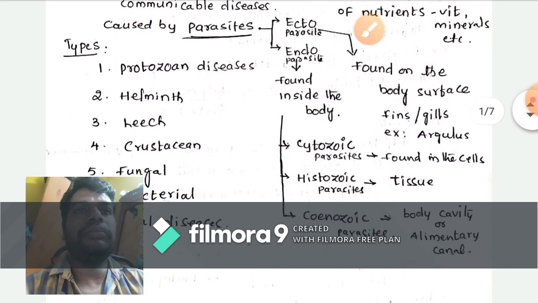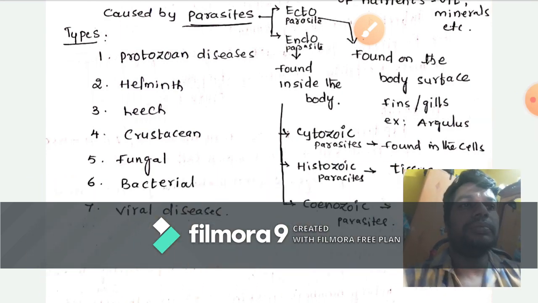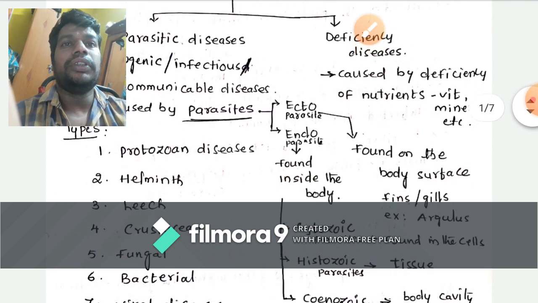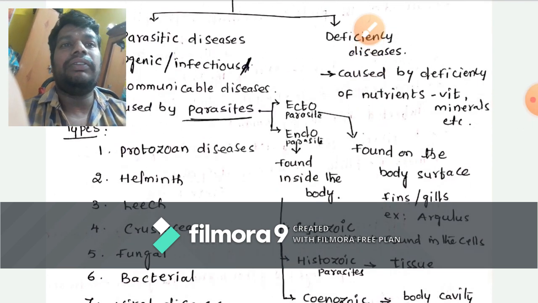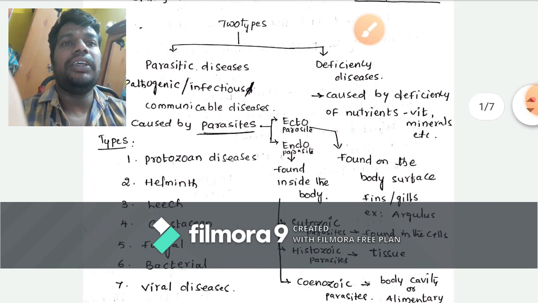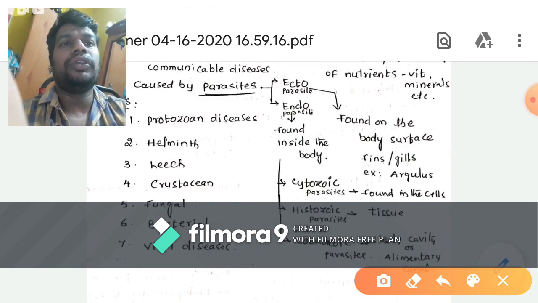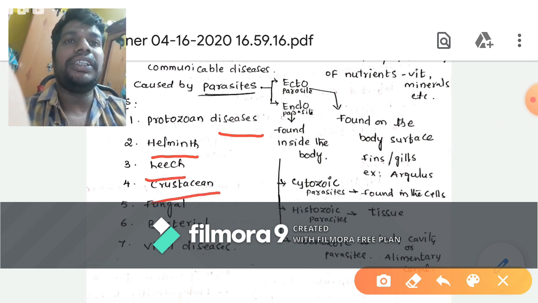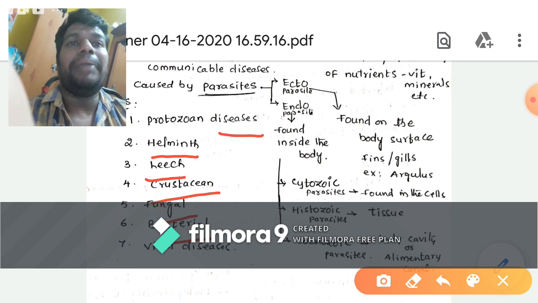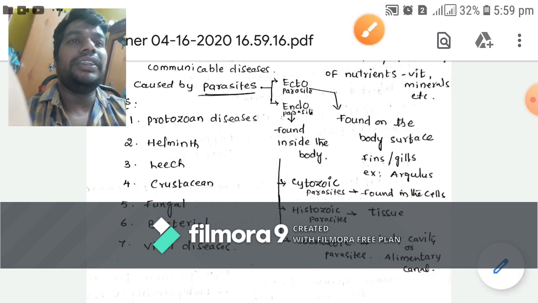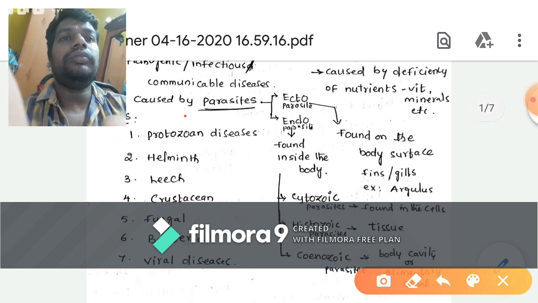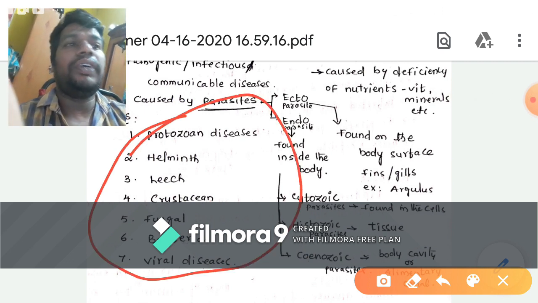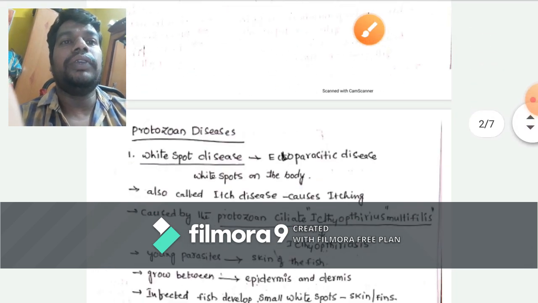So here completely seven types of diseases are there: protozoan diseases, helminth diseases, leech diseases, crustacean diseases, fungal diseases, bacterial diseases, and viral diseases. Completely seven types of diseases are present. First we discuss the protozoan diseases.